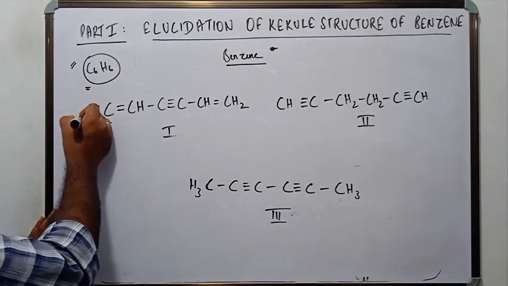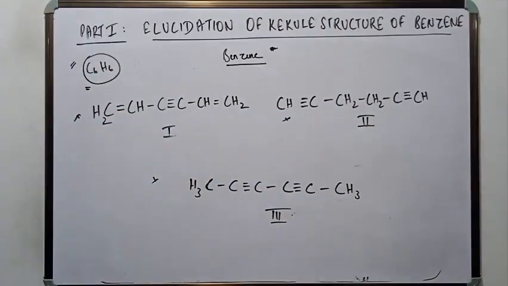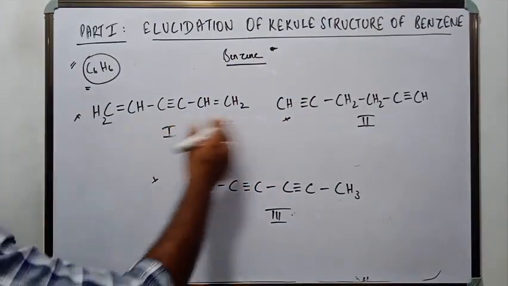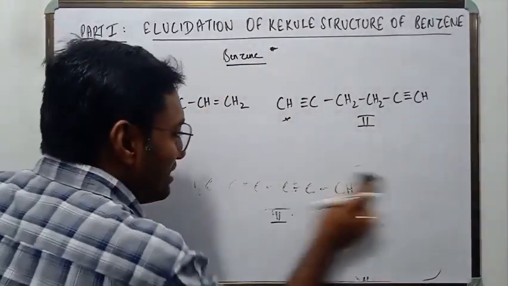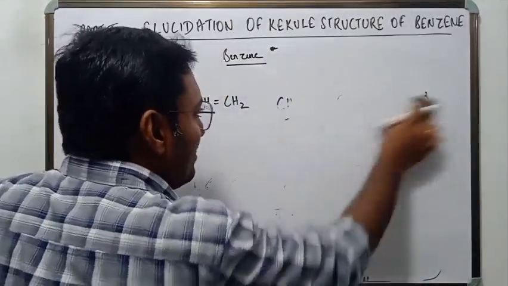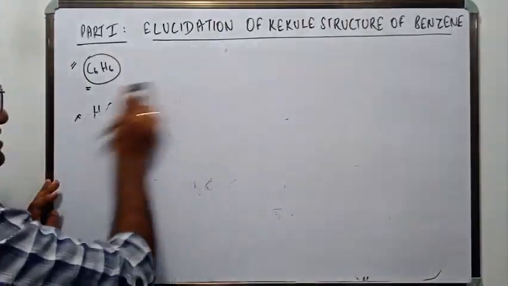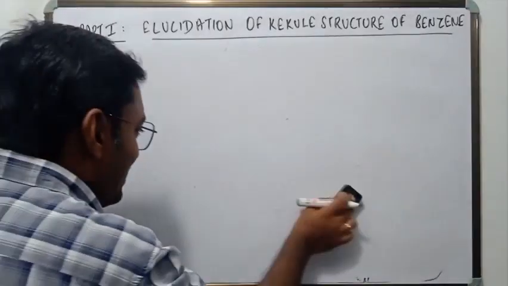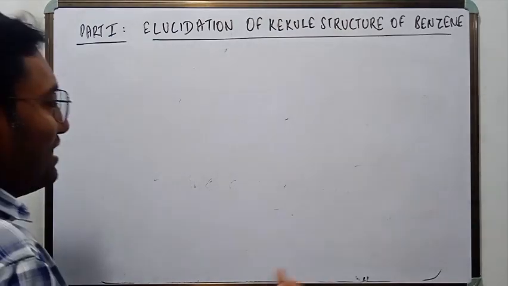So these structures were outrightly rejected. These structures were rejected because benzene doesn't show any characteristic reactions of alkenes and alkynes. So these structures were rejected by Kekule himself. Then how did he proceed? The other way of thinking is, if it is not a straight chain structure, then it would probably be a ring structure.